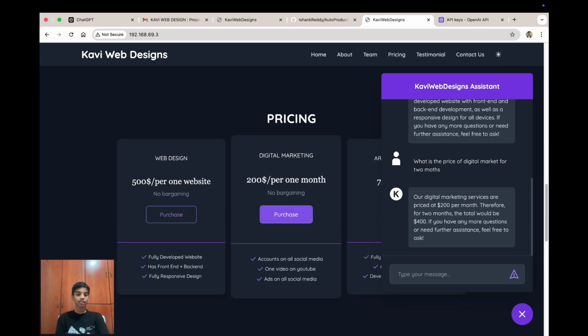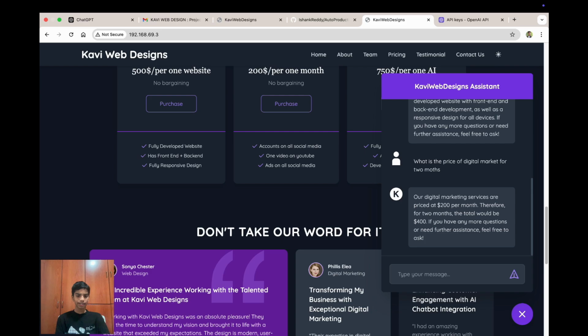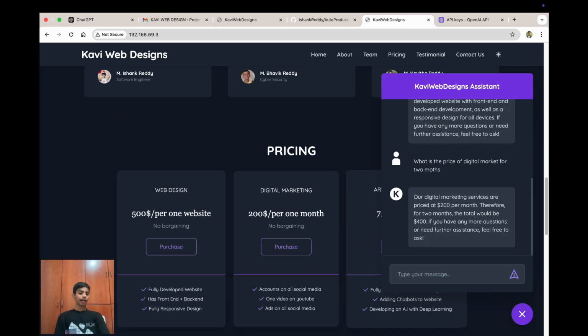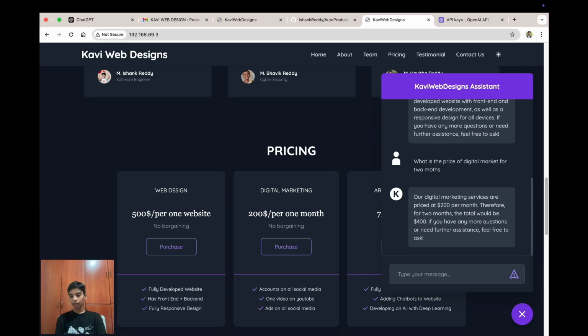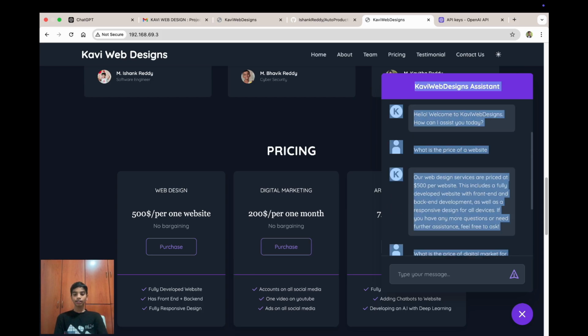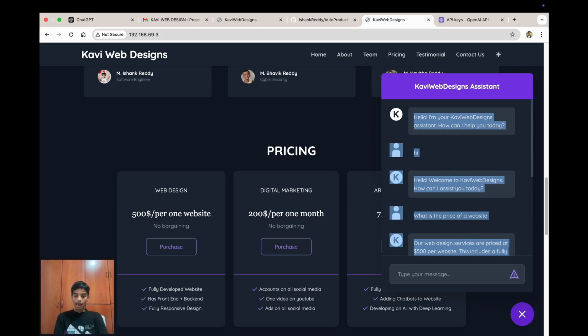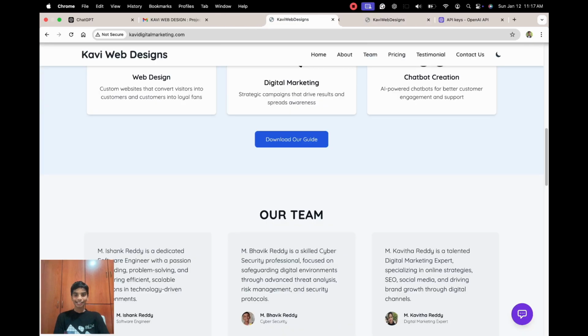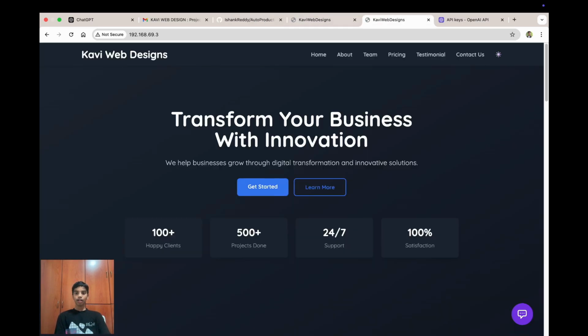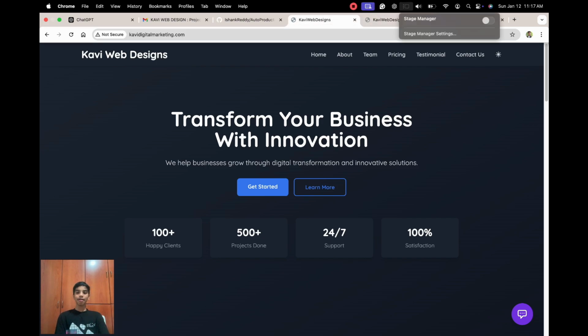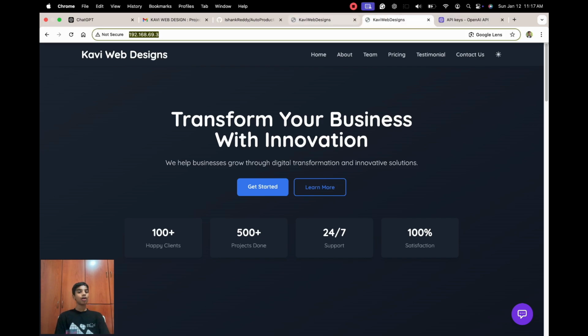Note that you can't purchase anything over here, because you have to have their bank accounts and all, and they never gave me that, so that's why I now put in the purchasing API. Alright, now this chatbot completely works. You may notice that this and this are completely the same, an exact replica. So this is how you can create kavidigitalmarketing.com with just some button presses.